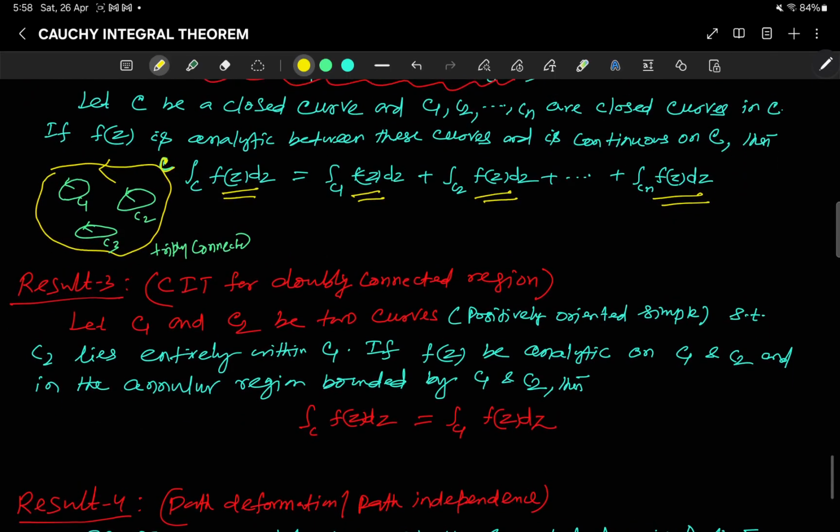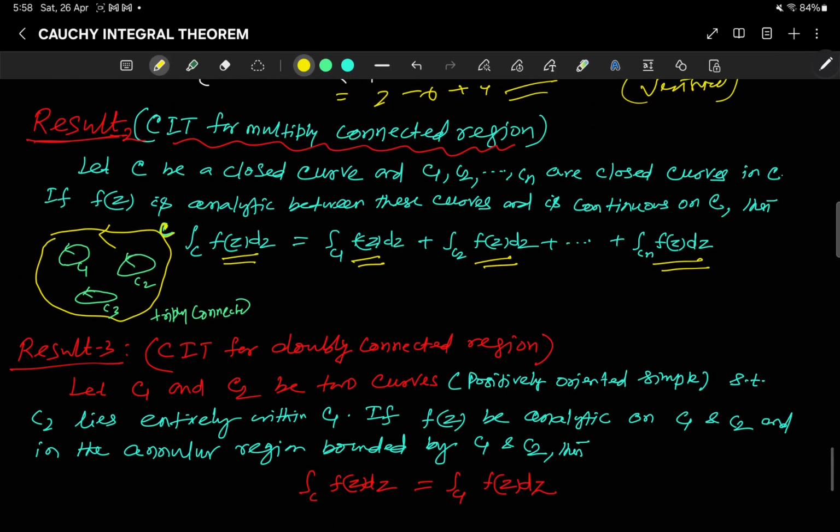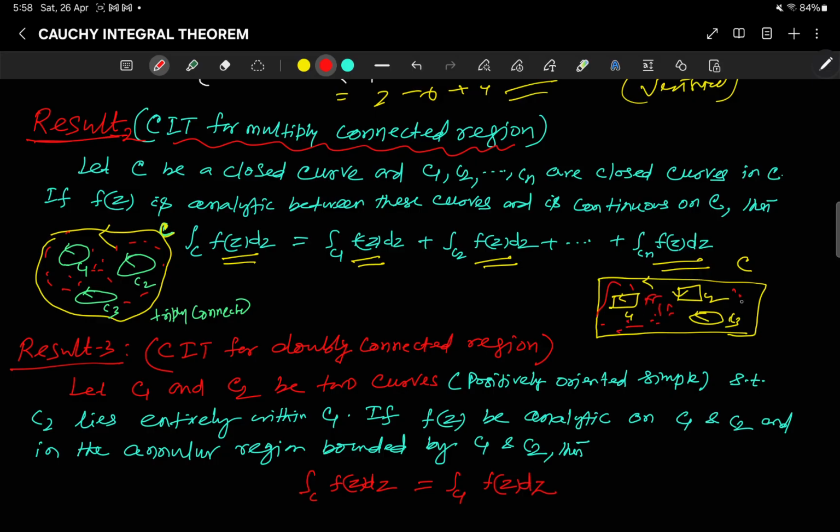Now this same theorem can be extended. This region is not always like this; if I take this as my C, and this as my C1, and this as some C2, and this as some C3, then also it is okay. Now it is analytic, right? It is analytic here between these curves. It is analytic between these curves. Then the integral is given like this, right?